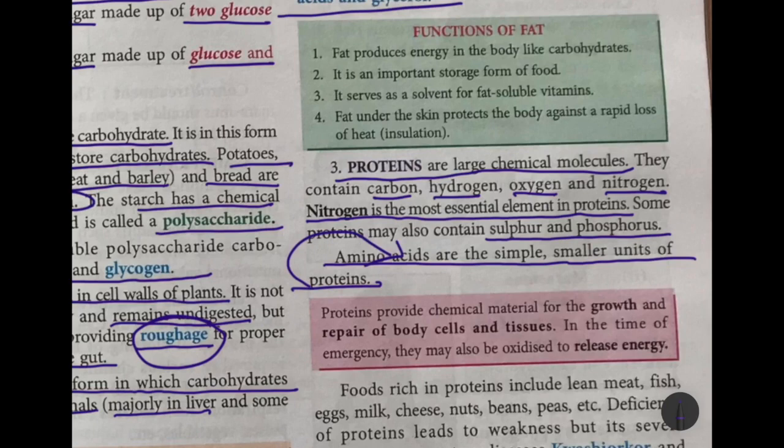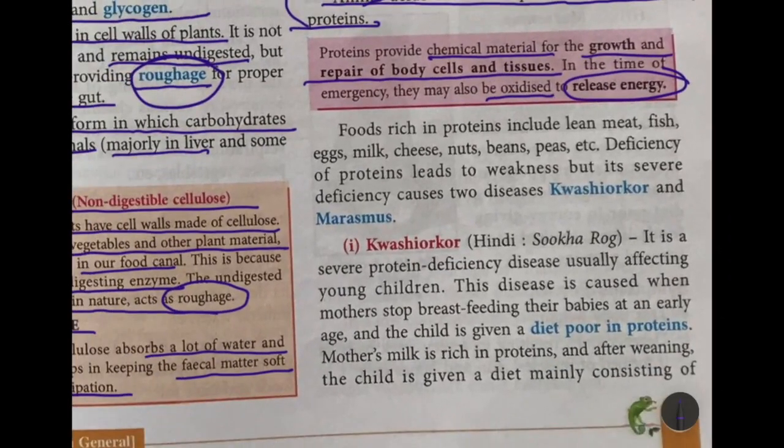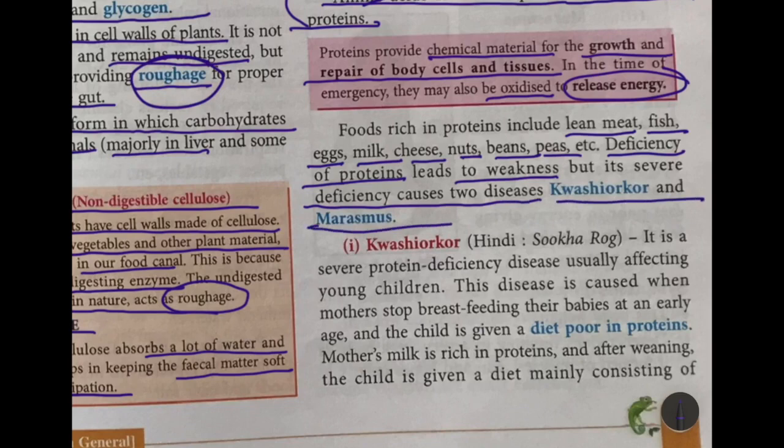Okay, now proteins, it is a chemical material required for the growth and repair of body cells and tissues. In the time of emergency, they can also be oxidized to release energy. Now foods which are rich in protein are lean meat, fish, eggs, milk, cheese, nuts, beans, peas. Okay, and if you happen to have a deficiency of protein, that means the intake of protein is less, it leads to weakness, but its severe deficiency causes 2 diseases: Kwashiorkor and Marasmus.